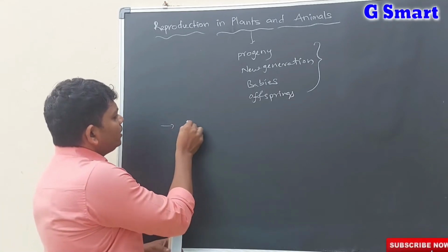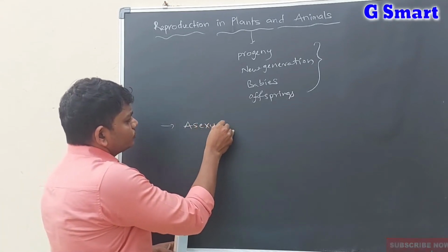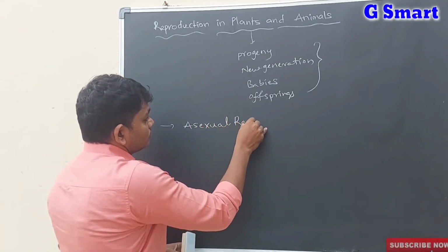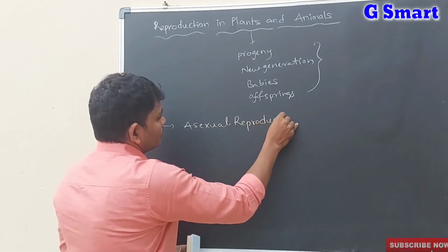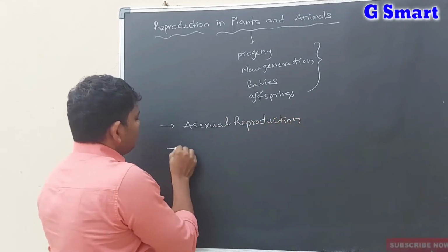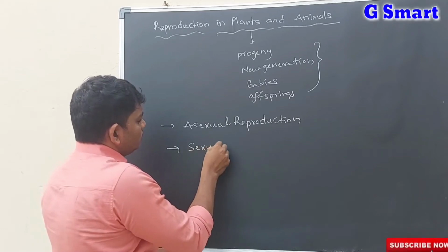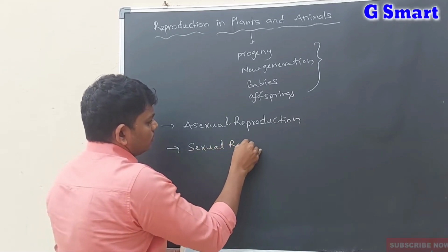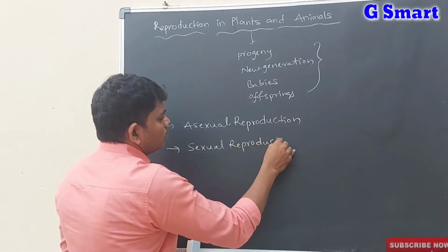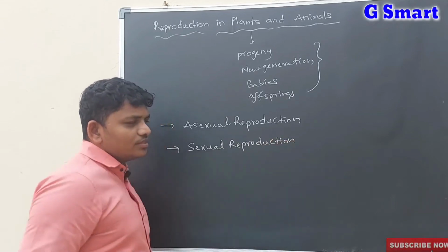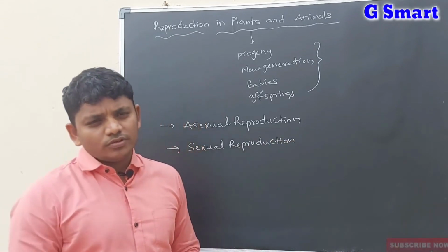First one is asexual reproduction. Second one is sexual reproduction.